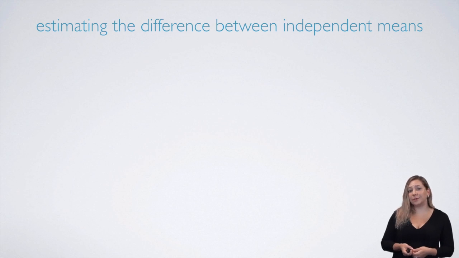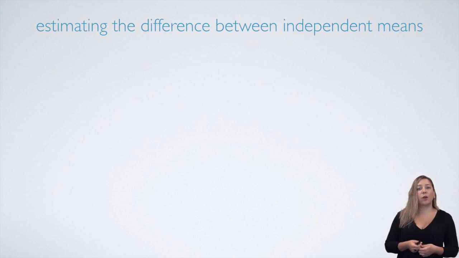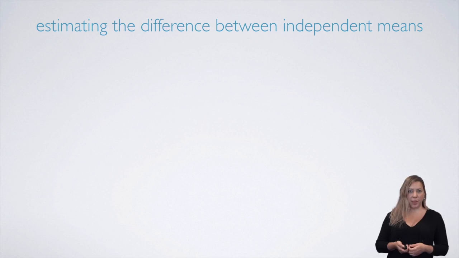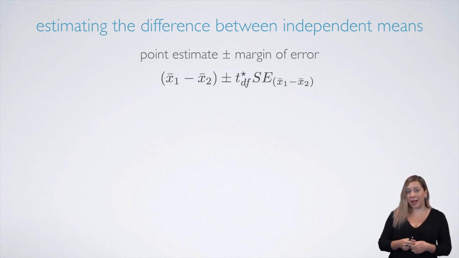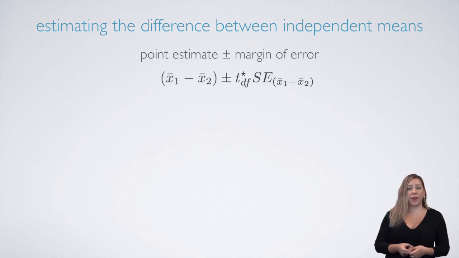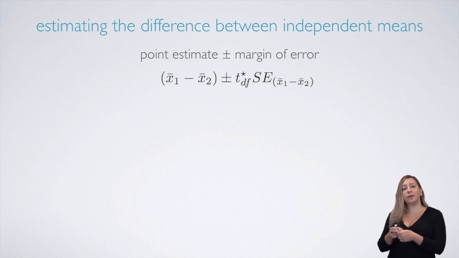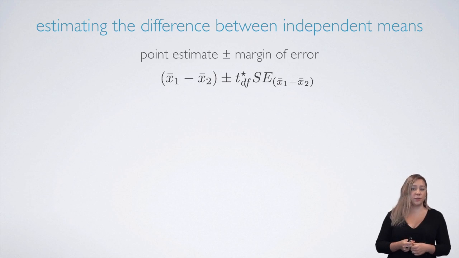Suppose we want to estimate how much more or less distracted eaters snack compared to non-distracted eaters. We would use a confidence interval for this, which is always of the form point estimate plus or minus a margin of error. The point estimate is the difference between the two sample averages, and the margin of error can be calculated as a critical value times the standard error of the difference between the two sample means.